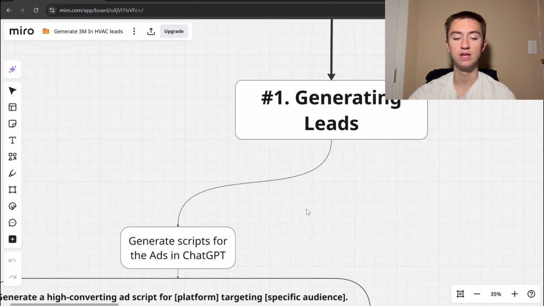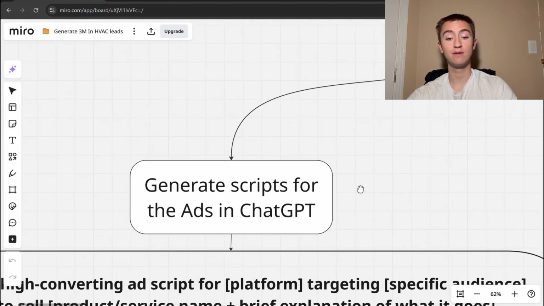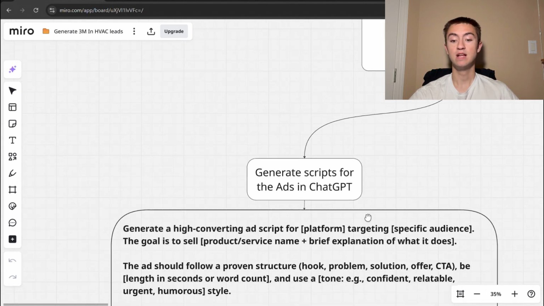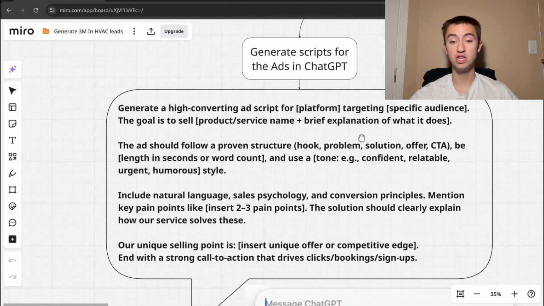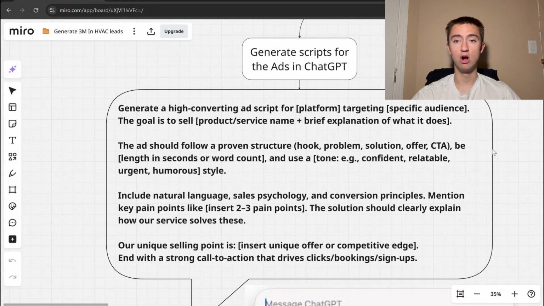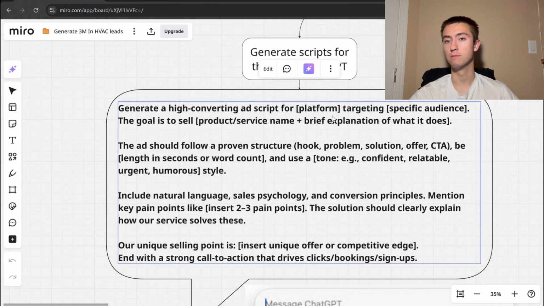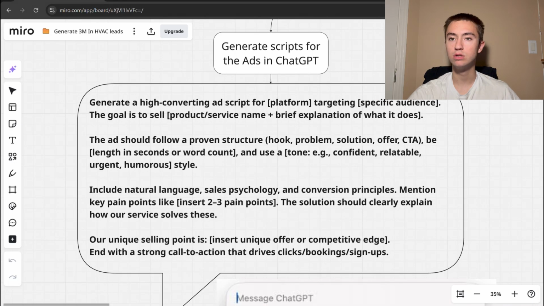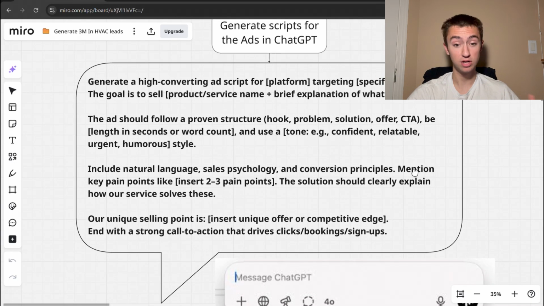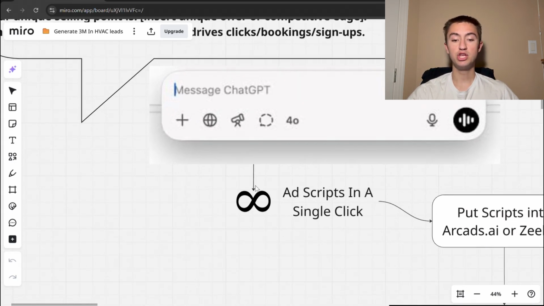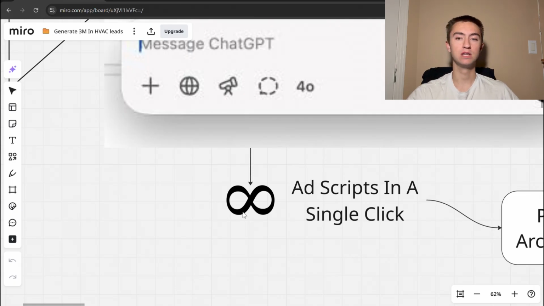So how you're going to want to do this is you're going to want to generate scripts for the ads in ChatGPT. This is a prompt, a template that you can use. I'm not going to read all this, you can screenshot this, but generate a high converting ad script for platform, Instagram, Facebook, targeting specific audience, right? Homeowners in Texas, whatever you want it to be. And then the goal is to sell product name, with a brief explanation of what it does, air conditioning to help homeowners stay cool in the heat. Something like that, very simple. And then you're going to get basically infinite ad scripts in one single click.